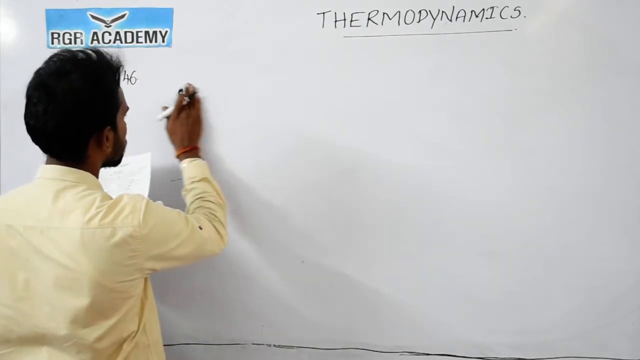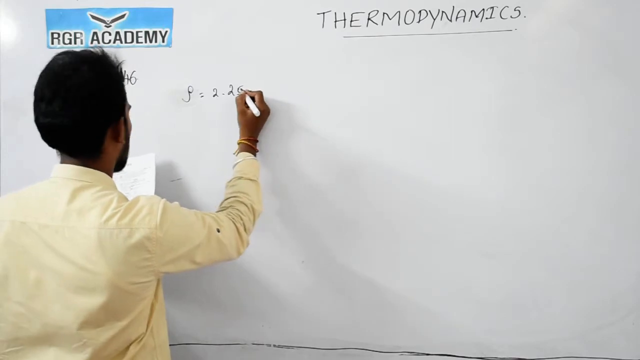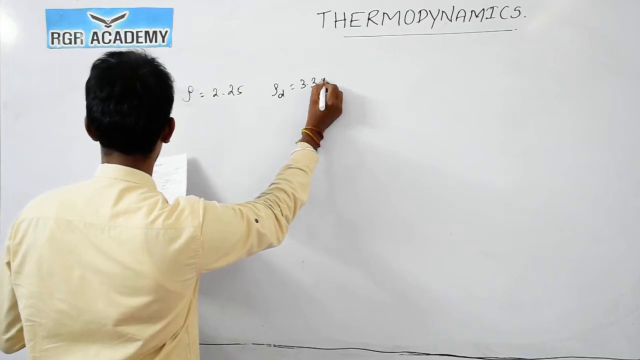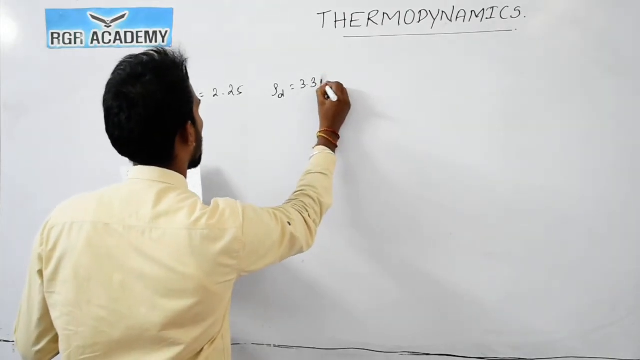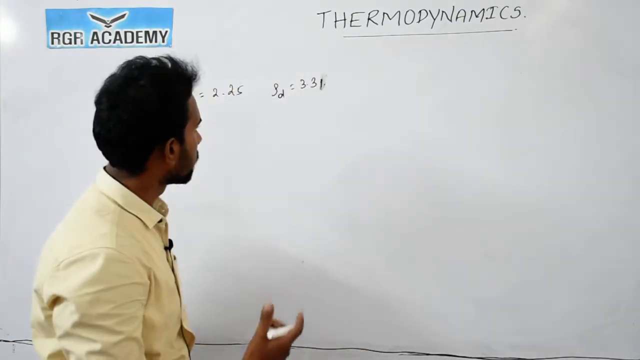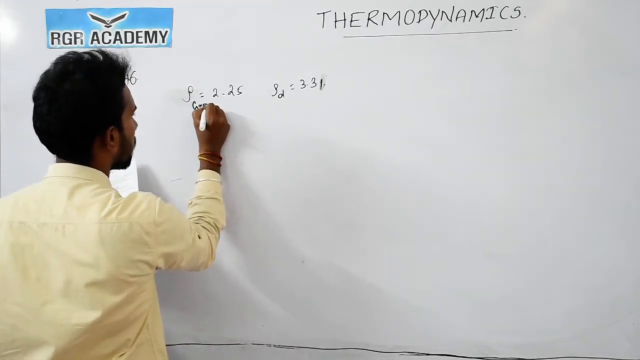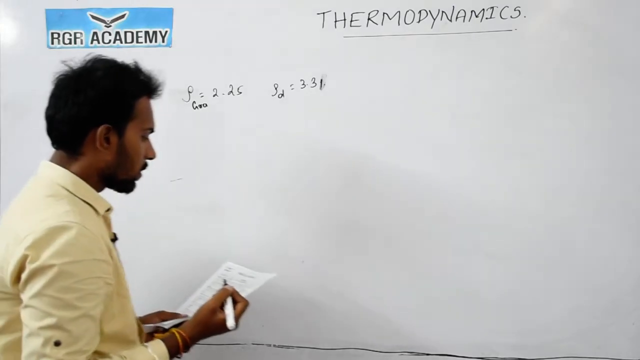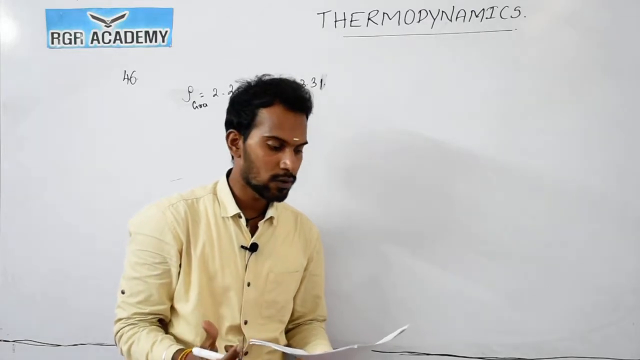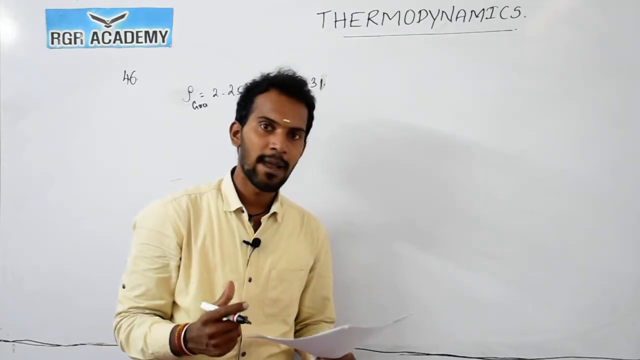Density is represented by rho. For graphite it is 2.25, and the density for diamond is equal to 3.31. Diamond is harder, so due to this reason the density of diamond is very high compared to the density of graphite. Now, if the free energy change delta G is equal to 1895 kilojoule per mole, what is the pressure at which graphite is transformed into diamond at 298 Kelvin?